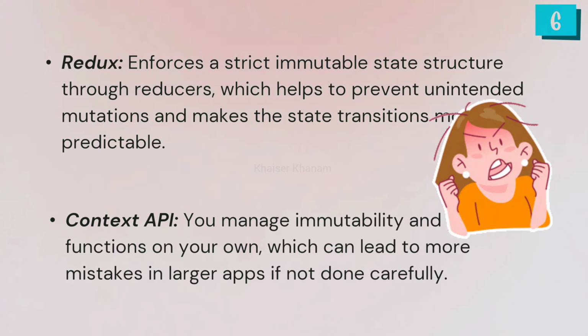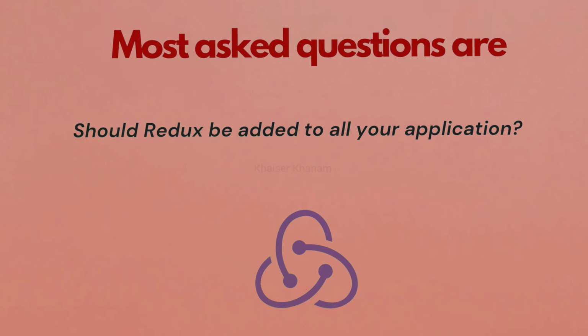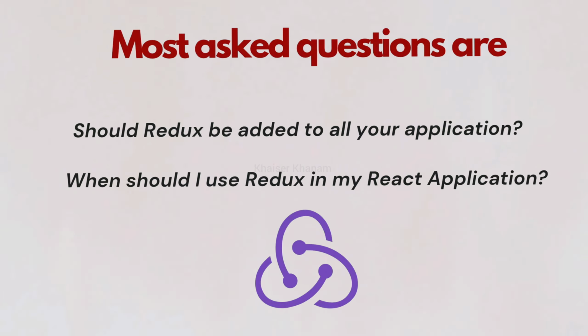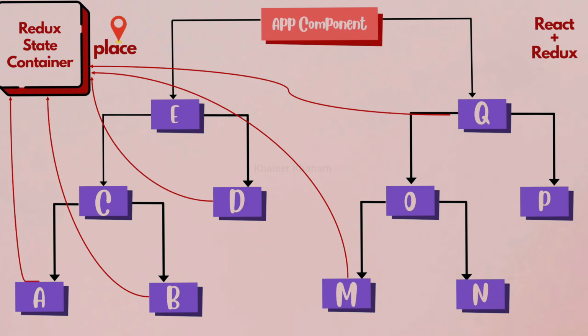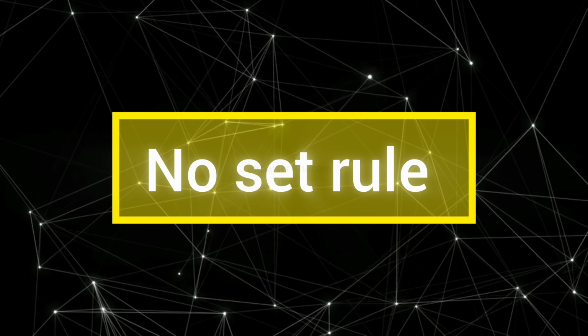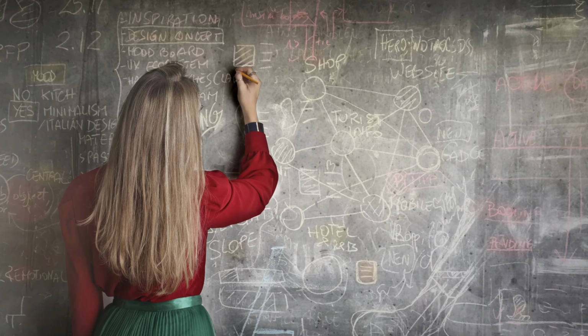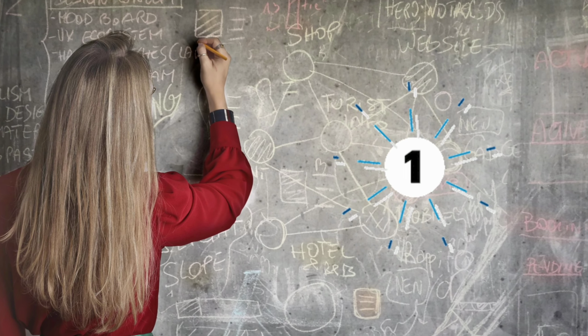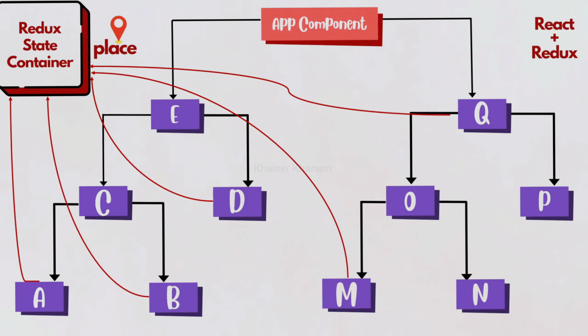Some of the most asked questions are, should Redux be added to all our applications? Or you might also ask, when should I use Redux in my React application? The answer is, you could use it in an application where we have a considerable number of components that need to share state. But again, there is no set rule for this. The only thing I can tell you is, at one point in time when you find it difficult to manage the state in your application, that is the right time to go for Redux.